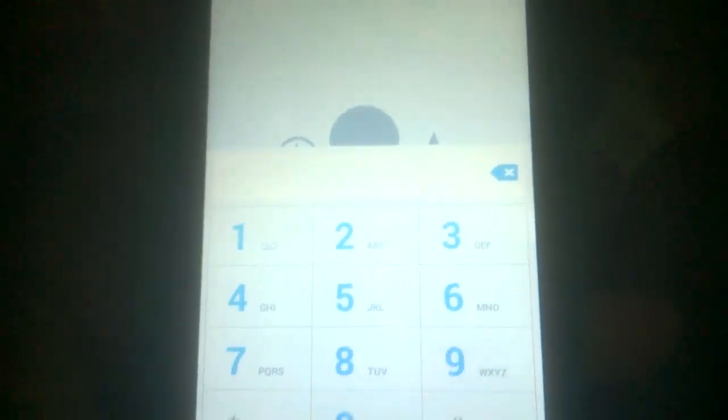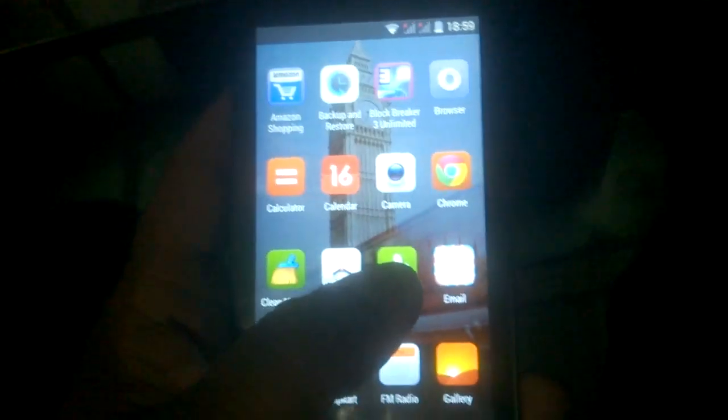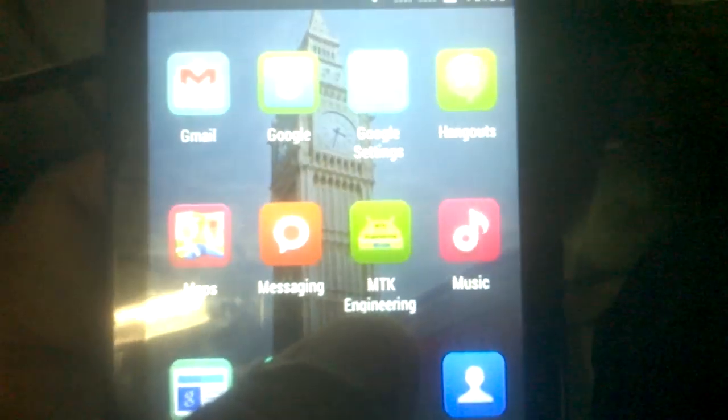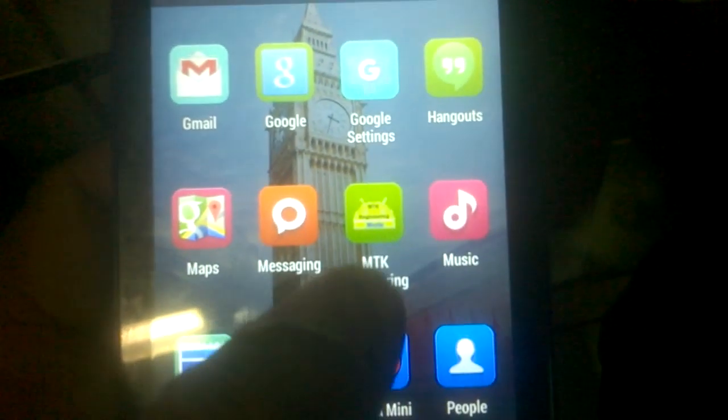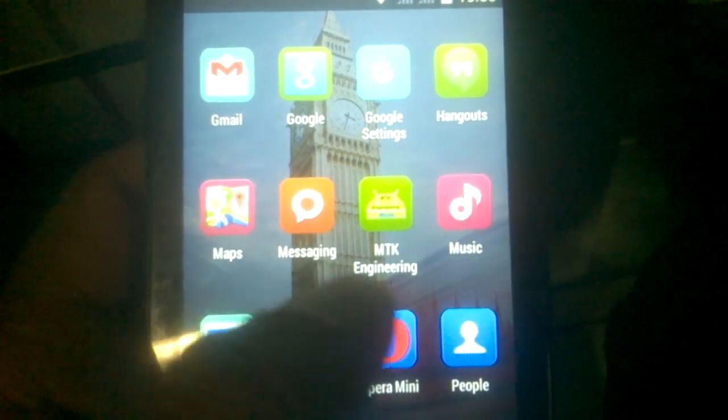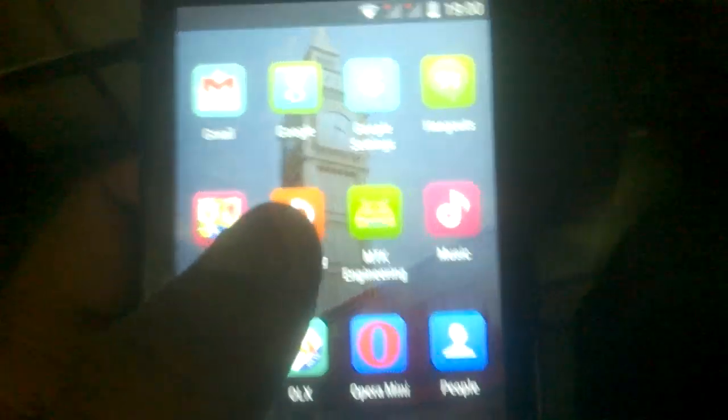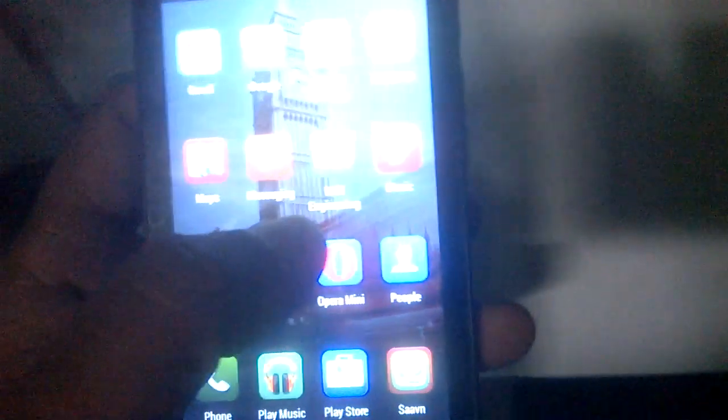Prior to starting anything, first of all, you need to get in the coverage of Wi-Fi so that you can download a tool which is required for it. First of all, you have to download the MTK Engineering application. Karbonn A6 Turbo is an MTK device, so you need to download MTK Engineering. And you need the paper on which the IMEI is written, which is on the back side of your phone. So it is here with me. Now I'm starting the process.